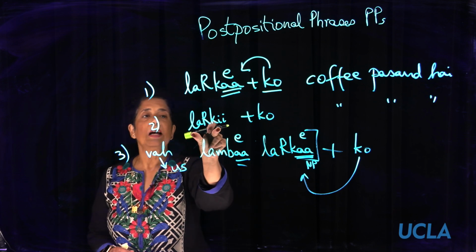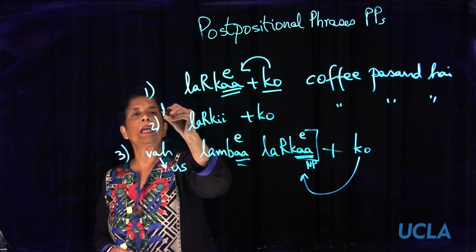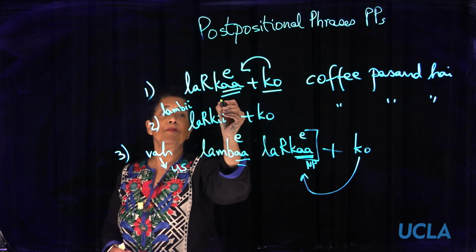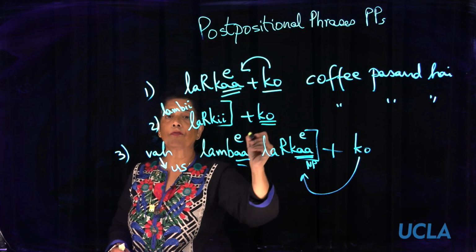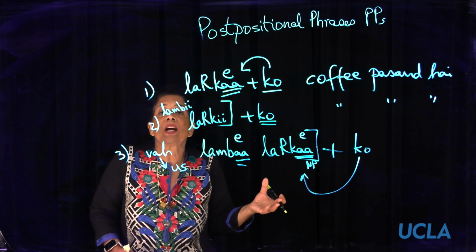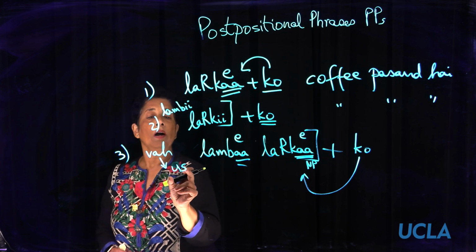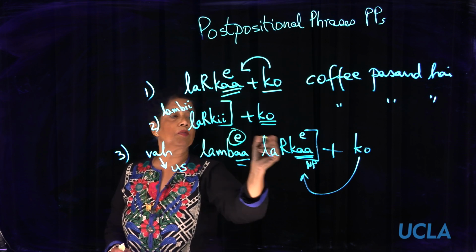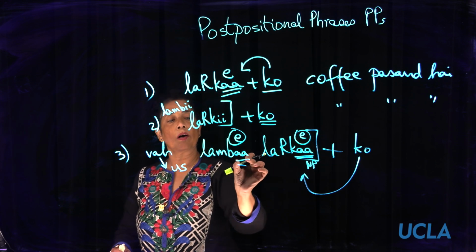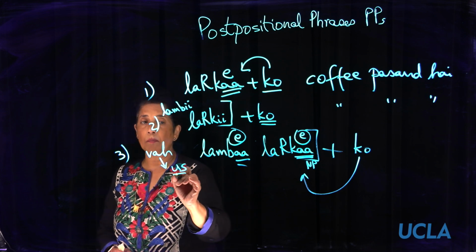Now, if we added an adjective before ladki, like lambi ladki, does the whole noun phrase go into oblique because of ko? Yes, it is going into oblique. However, there's no change in shape because it's only the aa of the noun that becomes e, or the aa of an adjective that becomes e, right? Either the noun aa becomes e, or the adjective aa becomes e. But yes, vah will become us.